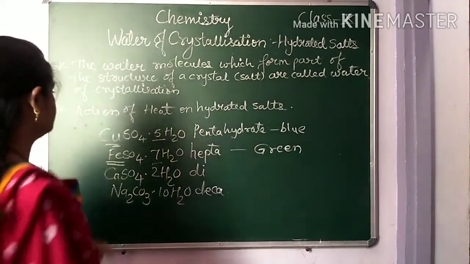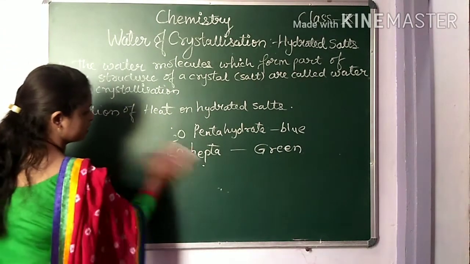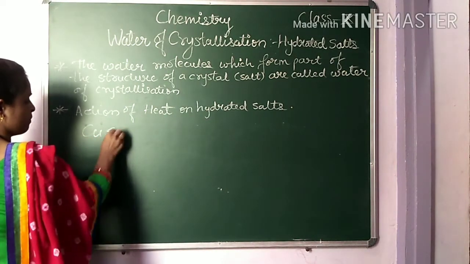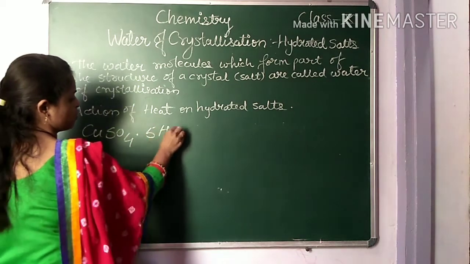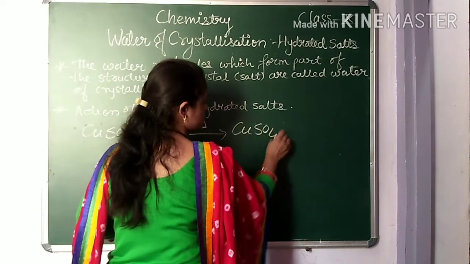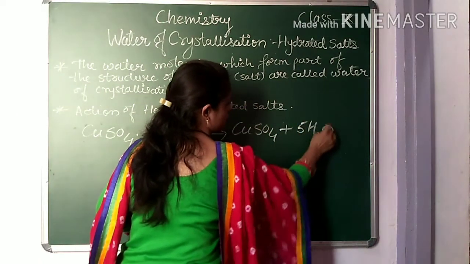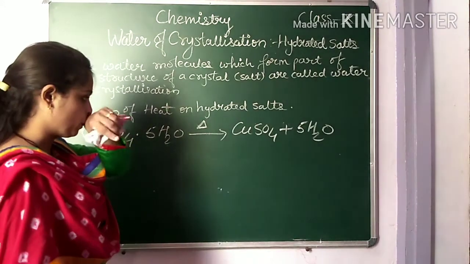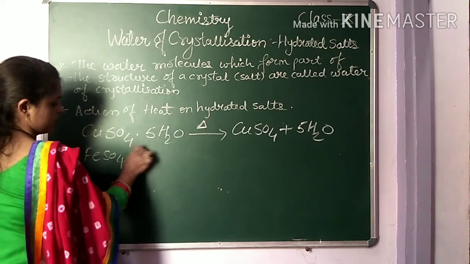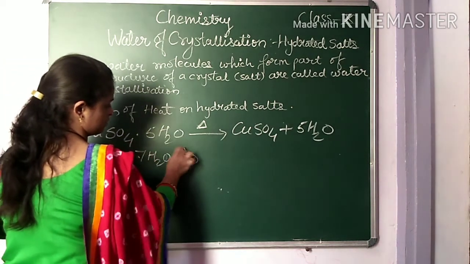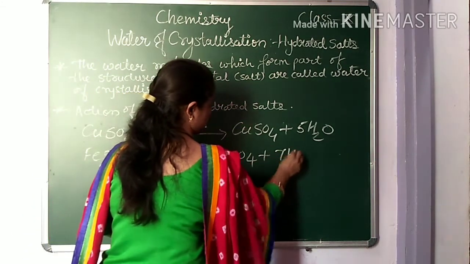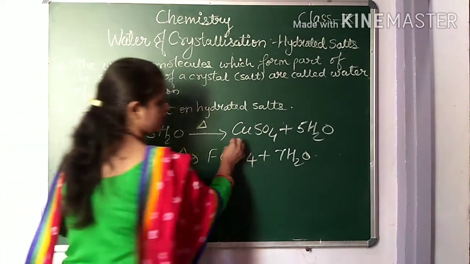Now see, if we take copper sulfate with 5 molecules of water and provide heat, what is happening? The copper sulfate and the 5 molecules of water are separated. Is it clear? And take the iron sulfate also. What is remaining behind?